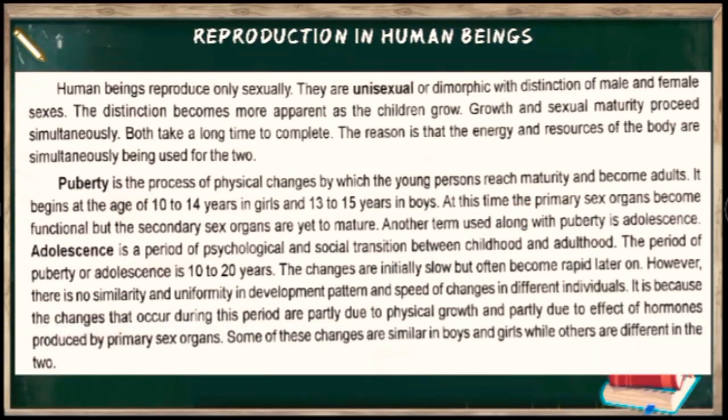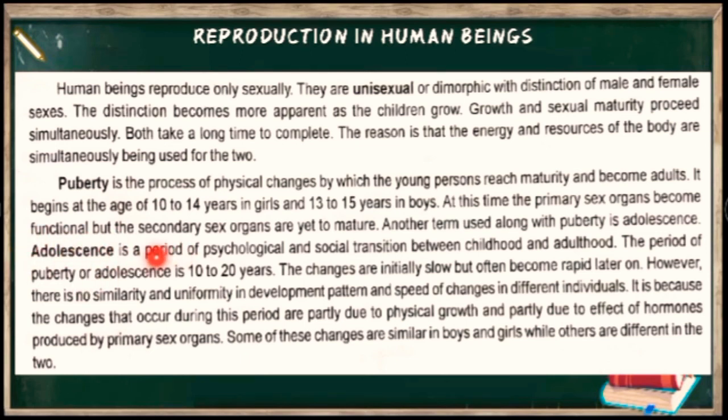Another word that we also use for puberty is adolescence. Adolescence is a period of psychological and social transition between childhood and adulthood. So what is the meaning of adolescence? This process of puberty is related only to scientific or physical changes. But when you talk about adolescence, it is not only physical changes, it is also psychological changes, and also social transition, how society treats you once you become mature. That is your adolescent stage.